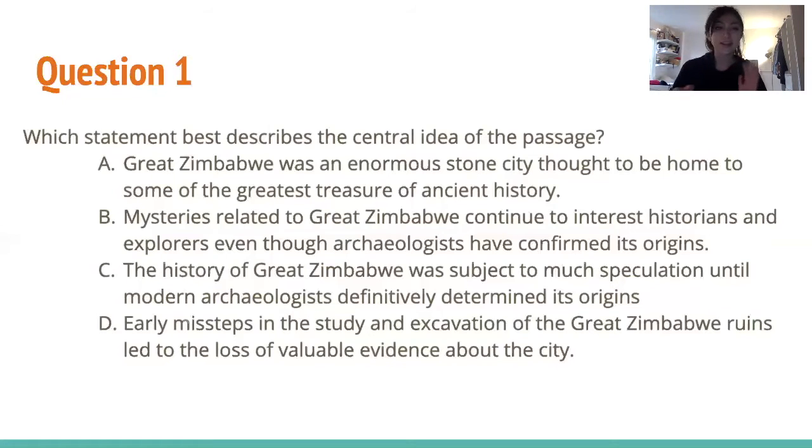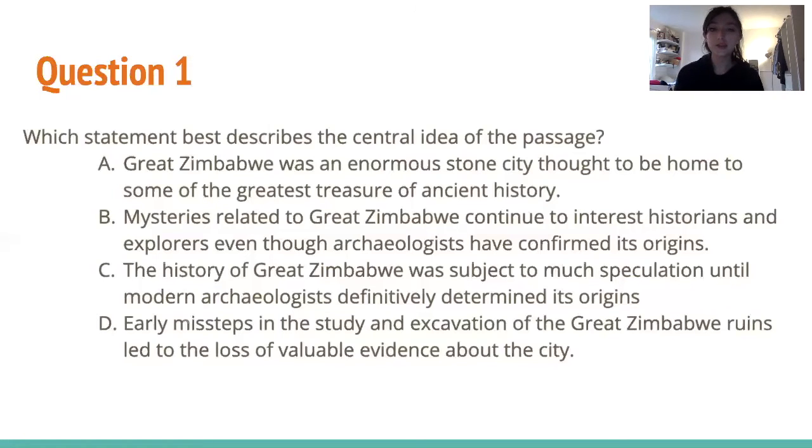So now we can look at the different answer choices. Choice A, Great Zimbabwe was an enormous stone city thought to be home to some of the greatest treasure of ancient history. This is a description of Great Zimbabwe, but it doesn't give us the idea of the entire passage and the whole progression. Choice B, mysteries related to Great Zimbabwe continue to interest historians and explorers, even though archaeologists have confirmed its origins. This doesn't really describe the central idea of the passage. It's talking about how people are still interested in the origins of Great Zimbabwe, but that's present tense. It doesn't give us a summary of what happened in the passage.